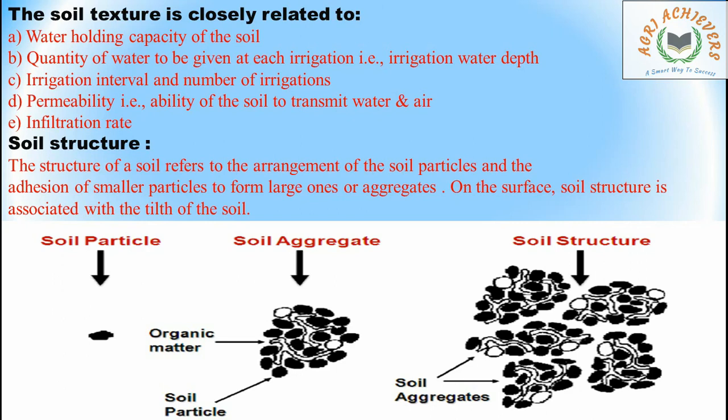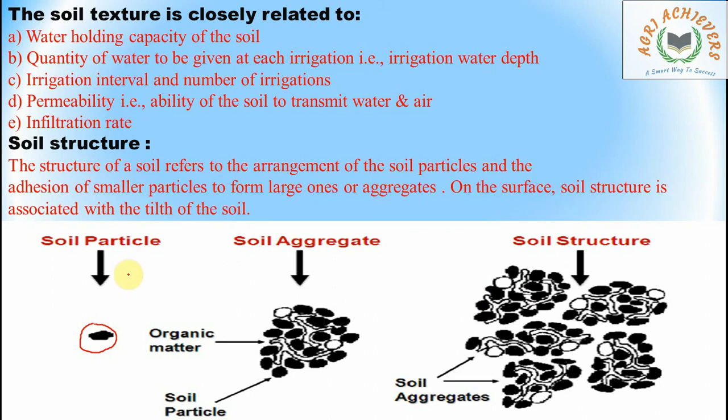Soil structure. The structure of a soil refers to the arrangement of soil particles and the adhesion of smaller particles to form larger ones, or aggregates. On the surface, soil structure is associated with the tilth of the soil. See friends, a single particle is called a soil particle here in the picture, and the combination of these single particles along with organic matter is called soil aggregates, and the combination of these soil aggregates is called soil structure.